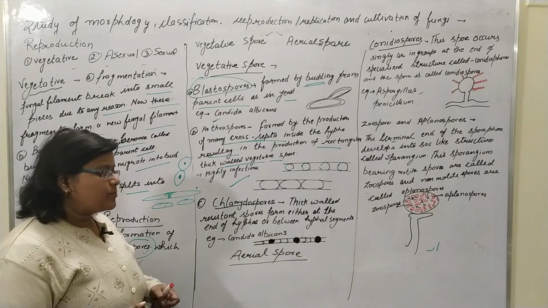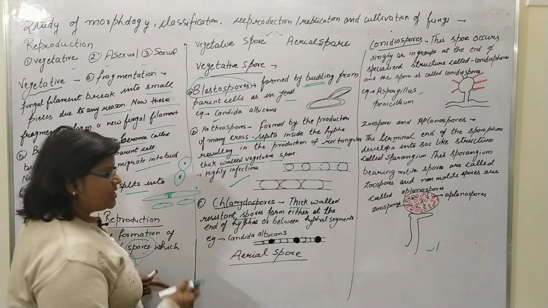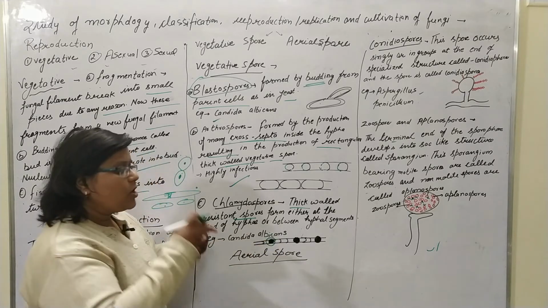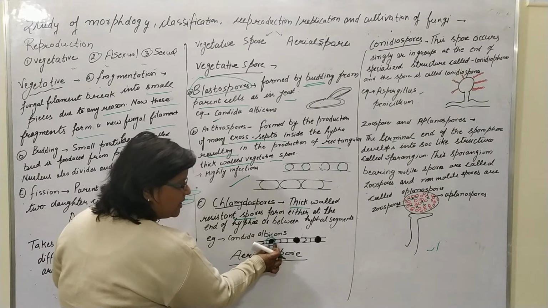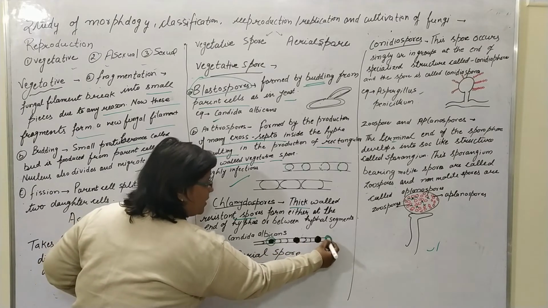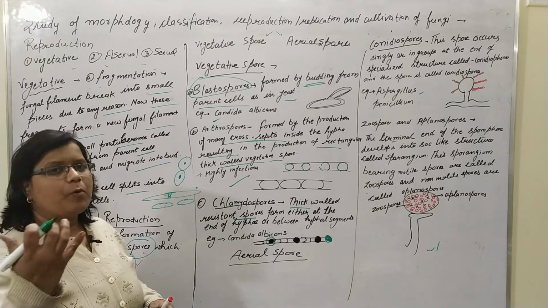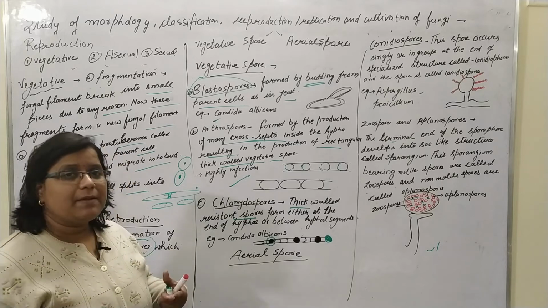Third one is the chlamydospore. The chlamydospores are thick walled resistant spores. These are generally formed by hyphal segmentation or hyphal condensation. Here the hypha condenses at certain points or maybe at the apical part. Such condensed hypha forms a new spore, and that is named the chlamydospore. Here the example is Candida albicans.